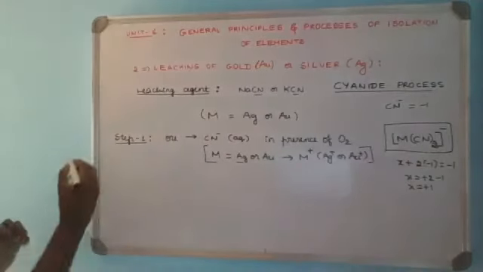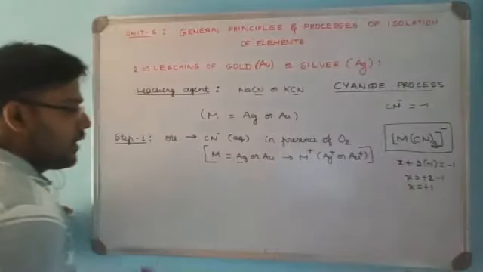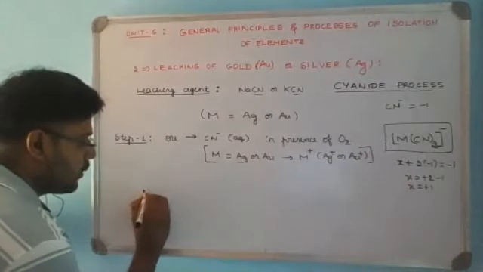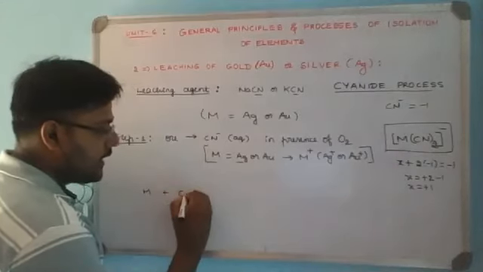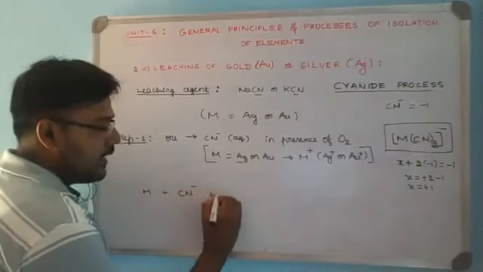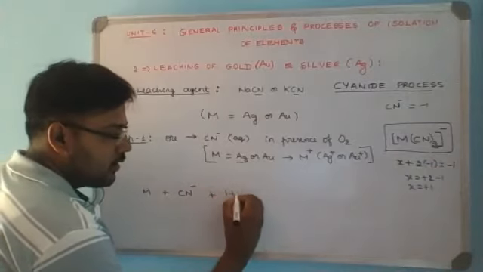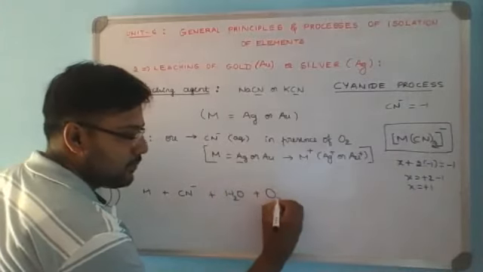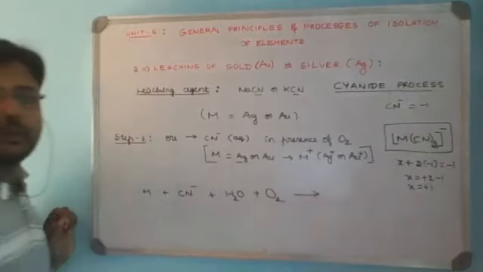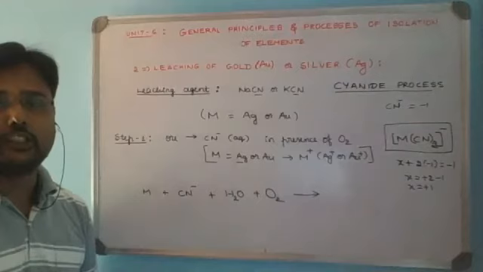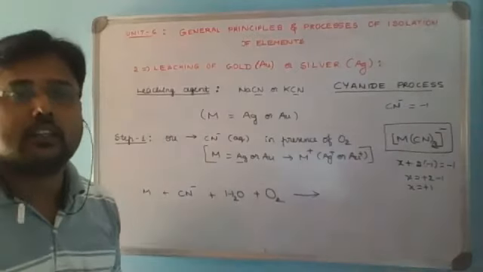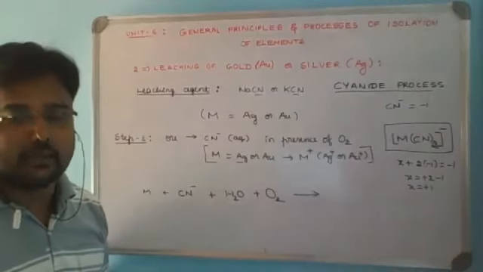Now we'll consider the balanced equation for this. What happens once the gold or silver metal is treated with a cyanide ion containing aqueous solution in the presence of oxygen? Try to understand before balancing. Writing the correct reactants and products is more important in learning an equation.